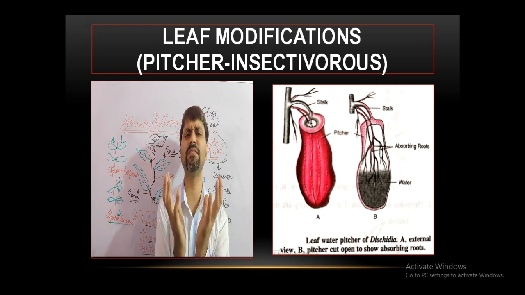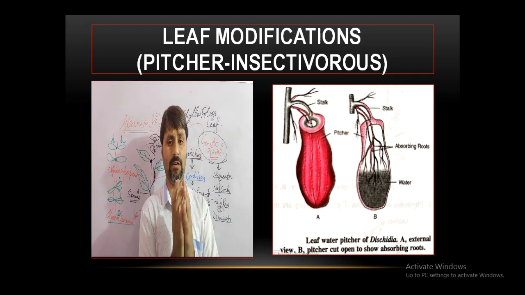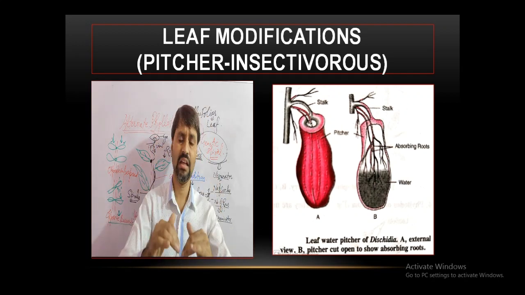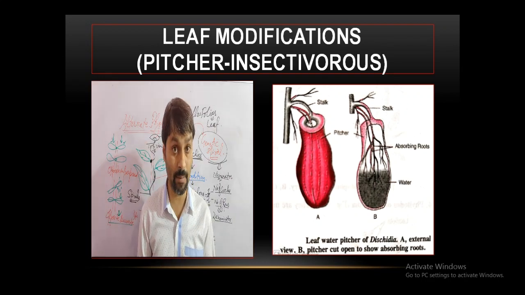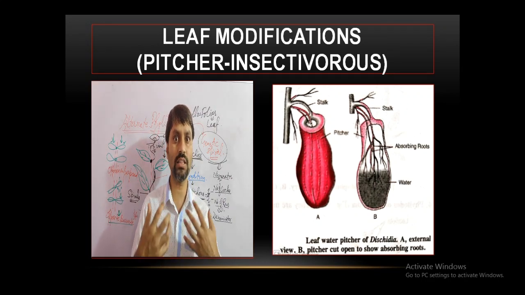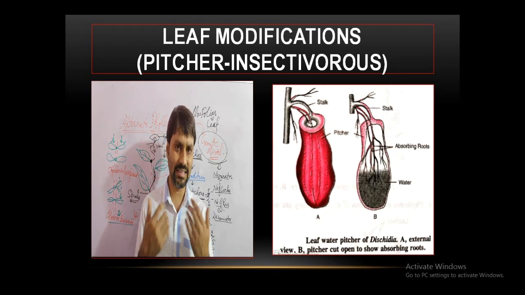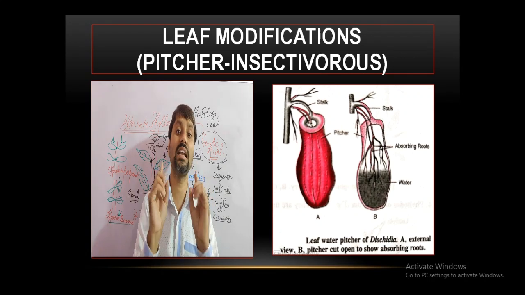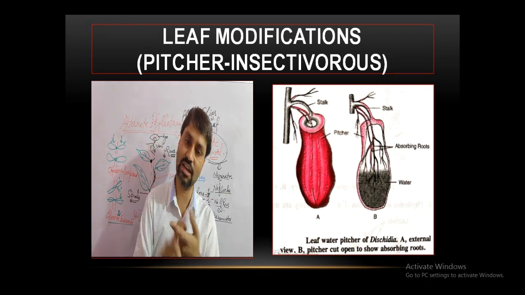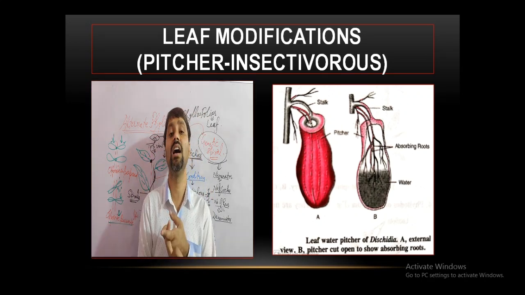Then the leaf lamina will modify into a pitcher, and it will trap insects, digest them and draw the proteins from them. Proteins are digested to get nitrogen, because they live in nitrogen-deficient soil.